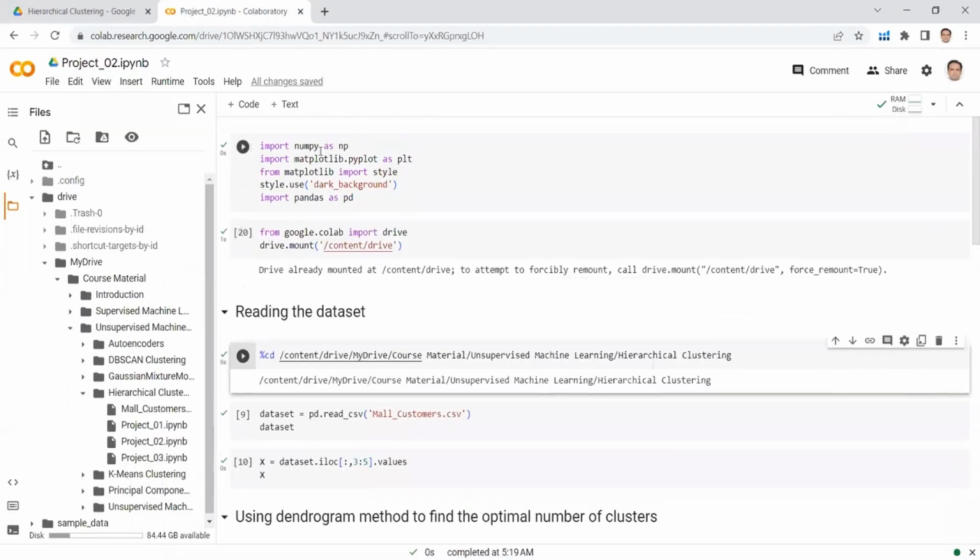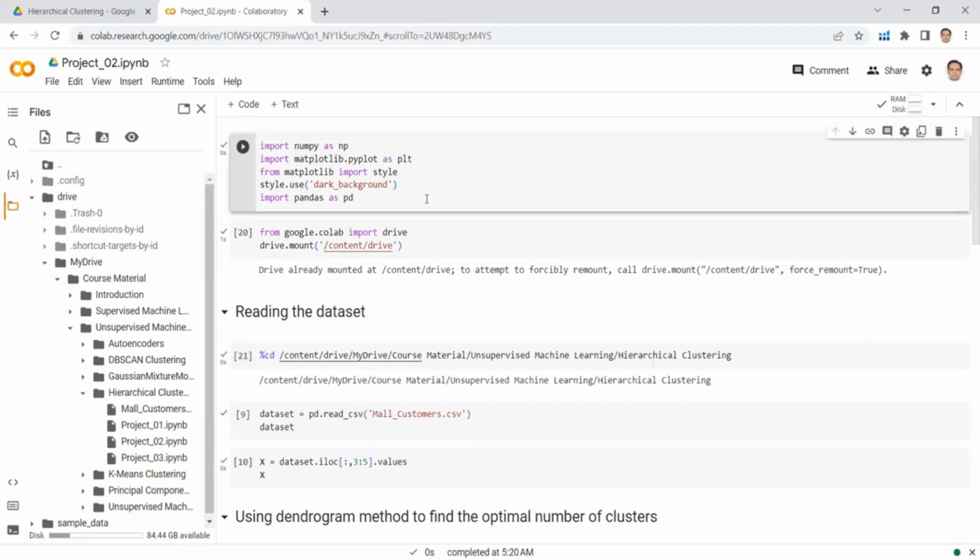I need these Python libraries for my project 2. These libraries are NumPy, Matplotlib, and Pandas. Let's run this cell to import these Python libraries. In this particular project, which is project 2 on hierarchical clustering, I am not going to generate any data from sklearn.datasets. Rather, I am importing a dataset which is present in my folder. And we know that in order to import any dataset from the folder, we need to mount the drive and we need to set a path.